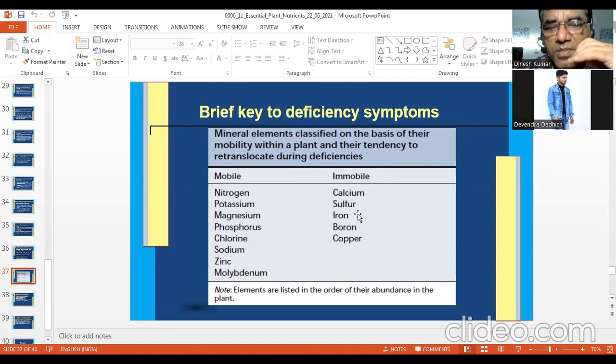But in case of zinc, the deficiency symptoms actually come first on the middle leaves, the middle part of the plant, and then they may go up and they may go down also. So for zinc, it is not a very fixed kind of tissue. You can say it is in between mobile and immobile.